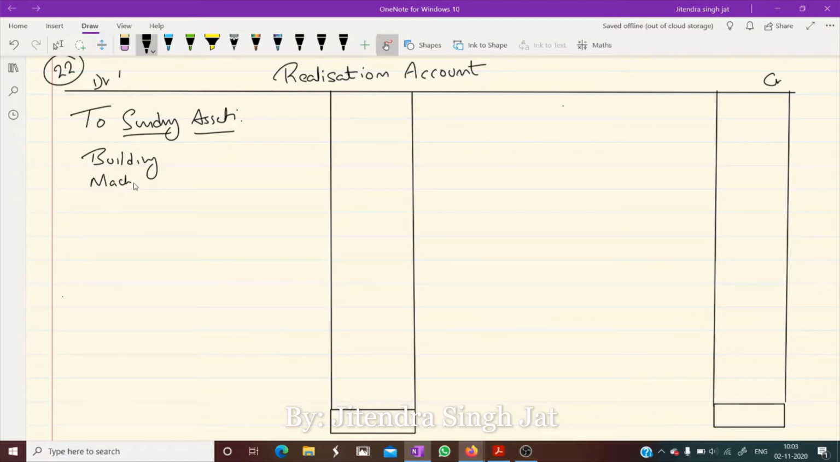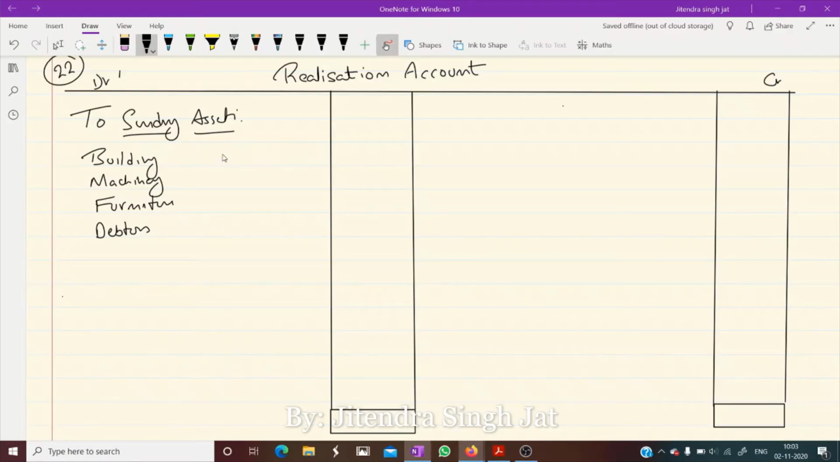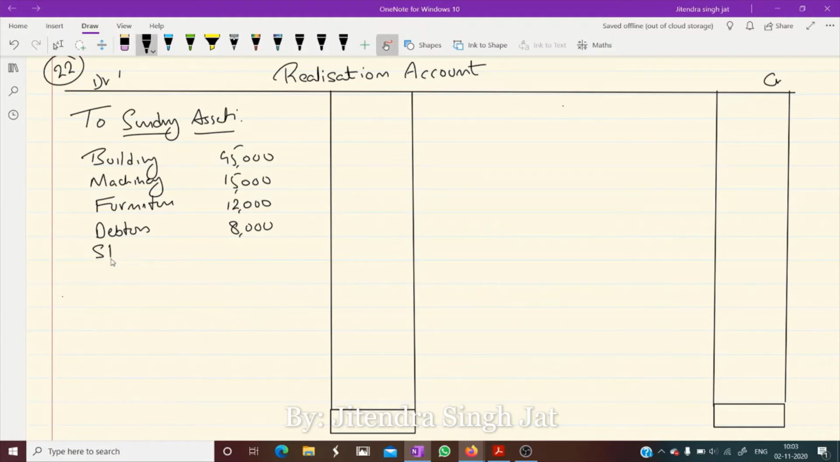Building, machinery, furniture, debtors. Okay. 45, 15, 12, 8 and stock is also given 24,000.